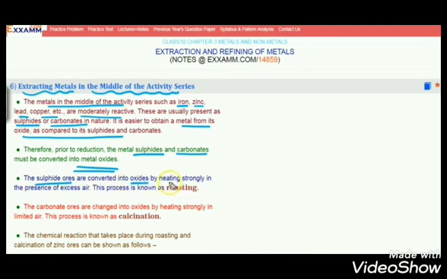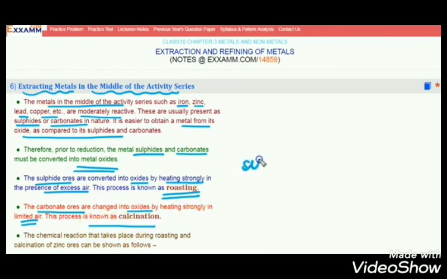The sulfide ores are converted into oxides by heating strongly in the presence of excess of air. How are we doing that? We are heating the sulfide ore in the excess of air. This process is known as the roasting process. Children, observe correctly. Whenever the ores are heated strongly in the presence of excess of air, this is roasting.